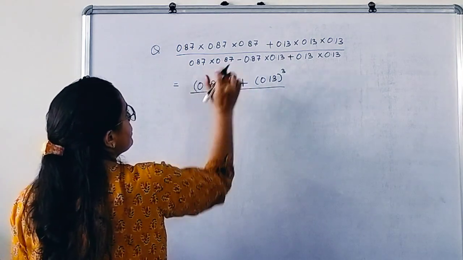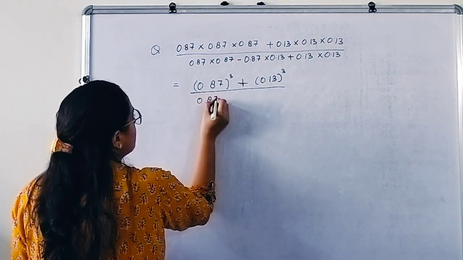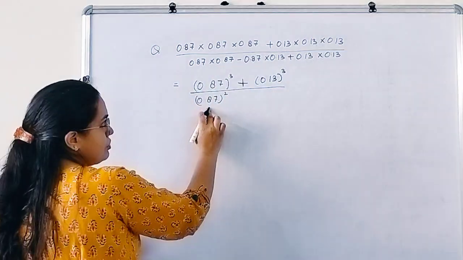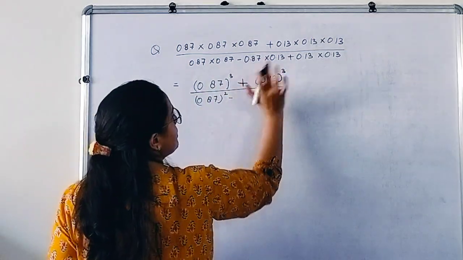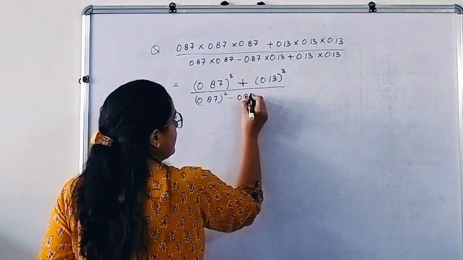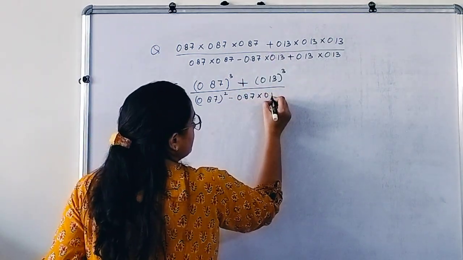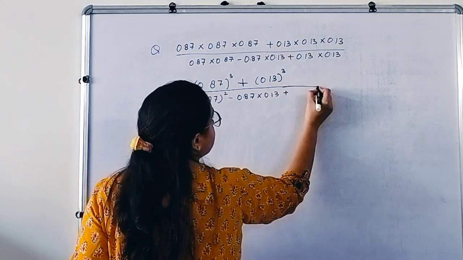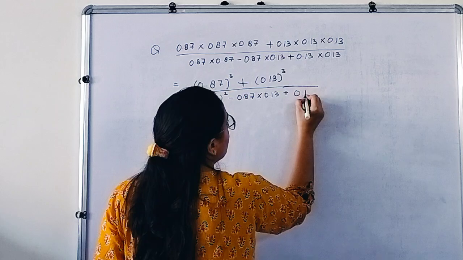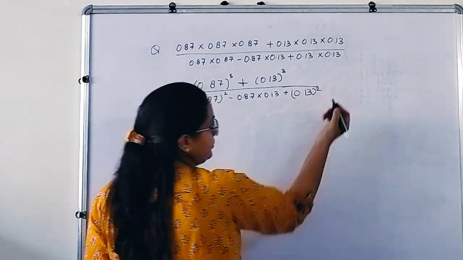This is 0.87 square. 0.87 into 0.87 is 0.87 square. Minus, let's keep this as it is, 0.87 into 0.13. ये as it is रहेगा. Then this is 0.13 into 0.13. This means that this is 0.13 square.